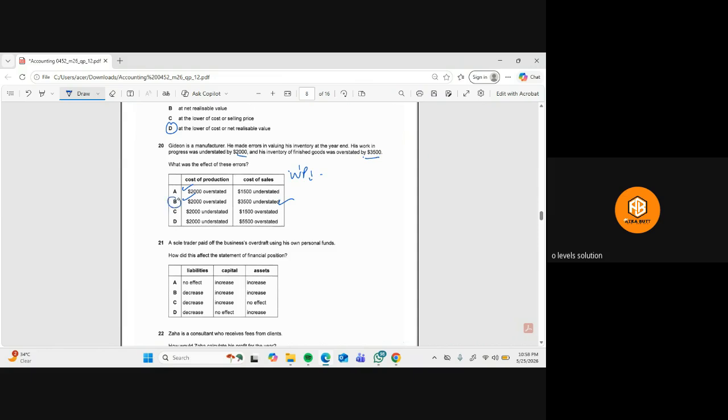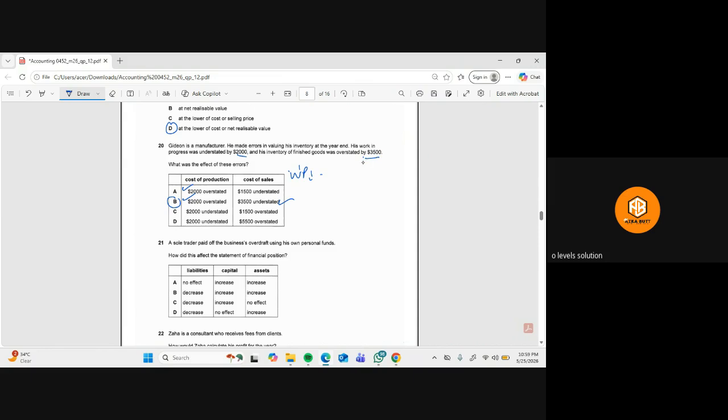So the B option is basically, 1 second, and his inventory of finished goods was overstated by 3,500. So the cost of production was already overstated by 2,000, because as you can see here, when the closing inventory is overstated, the cost of sales becomes too low.